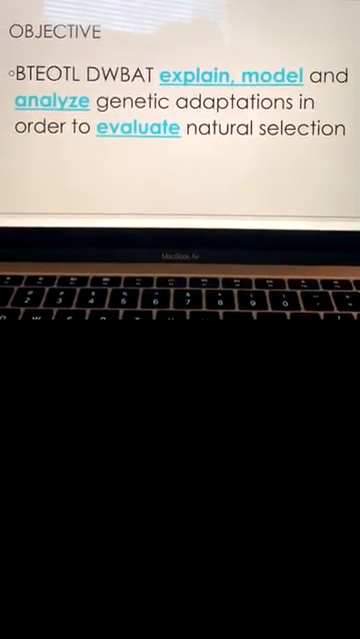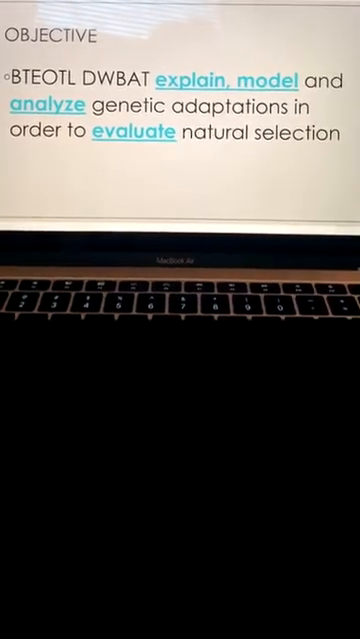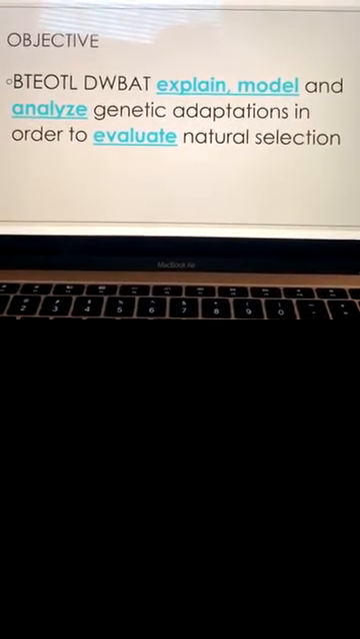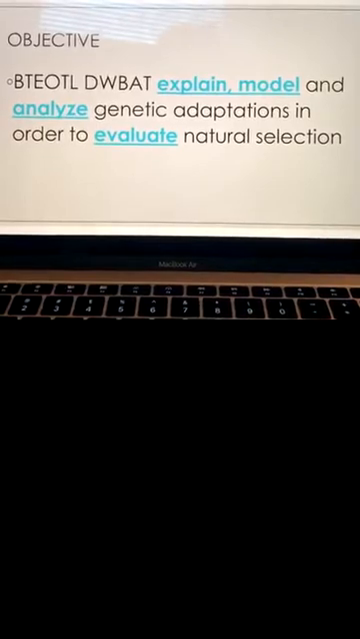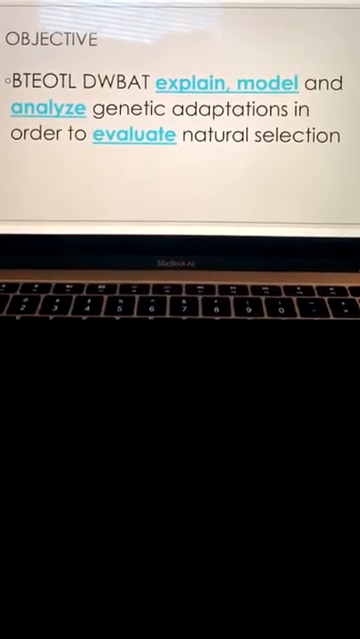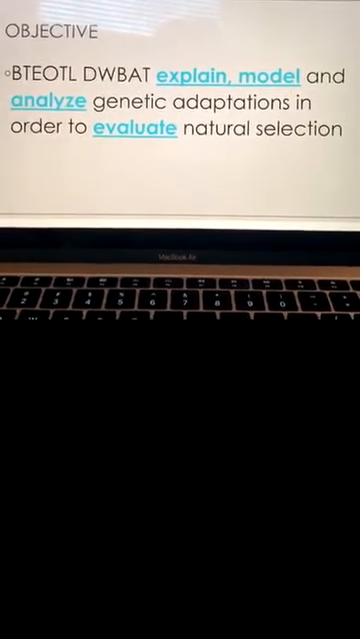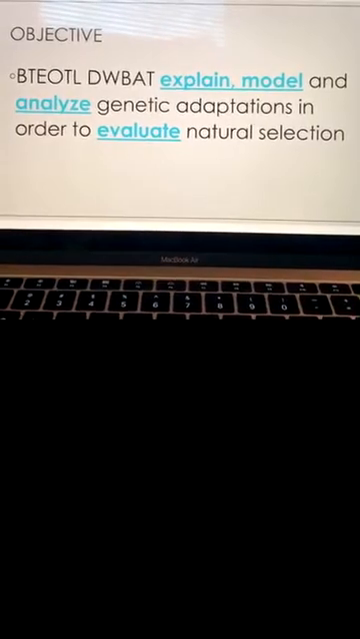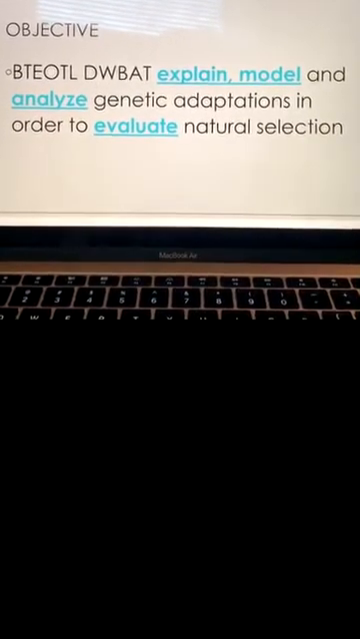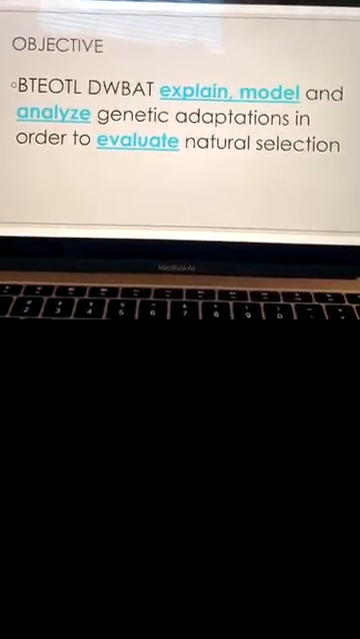By the end of the lesson, doctors will be able to explain, model, and analyze genetic adaptations in order to evaluate natural selection. All right, and how many verbs do we have in here? 4. All right, and what are those 4 verbs? Explain, model, analyze, and evaluate. Beautiful. What does it mean to explain? To tell. Close, to teach. What about model? What does it mean to model?